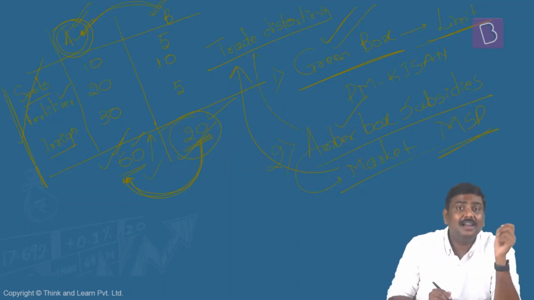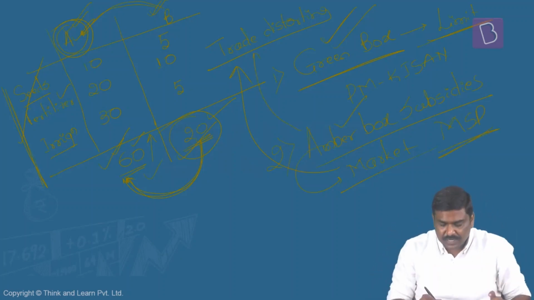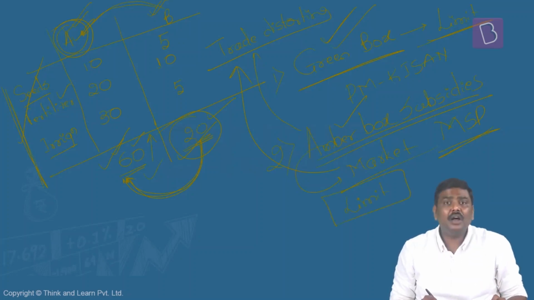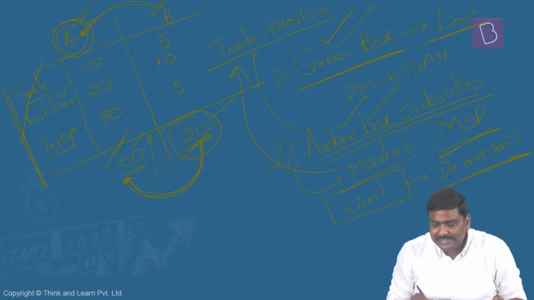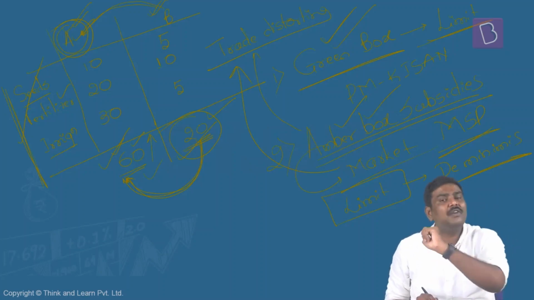And because these are amber box subsidies, these are trade distorting. You will not be allowed to give unlimited amount of subsidies under amber box. There is a limit on how much subsidy you can give under amber box. And this particular limit is generally referred to as de minimis, the lowest level or the amount of a level that you're supposed to provide in the form of amber box subsidies.